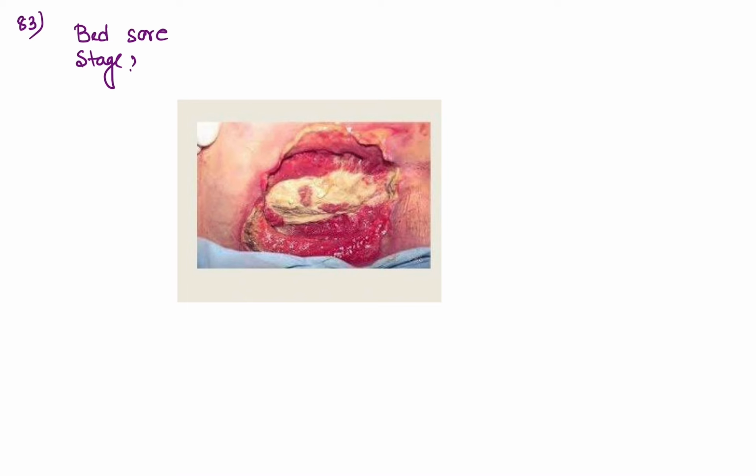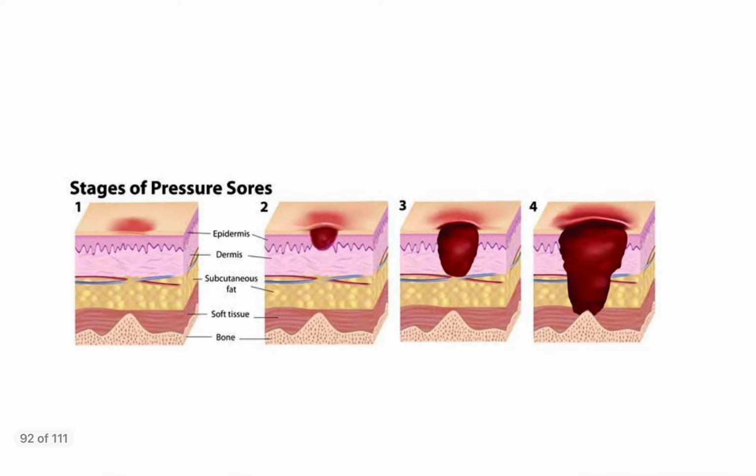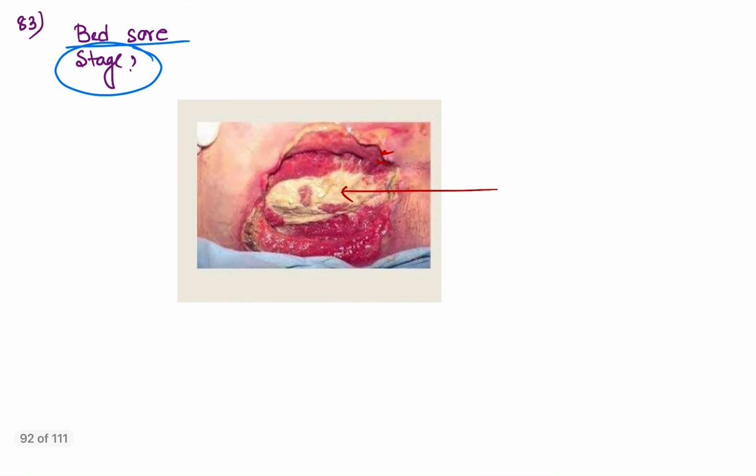Next, coming to question number 83. The question was an image-based question. The question asked was about the staging of bed sore. As all of you can see here, not only the skin, dermis and epidermis, but also the subcutaneous tissue along with deeper planes like muscle and bone is exposed. So this is definitely a higher stage. This is stage 4. So this is stage 4 bed sore.